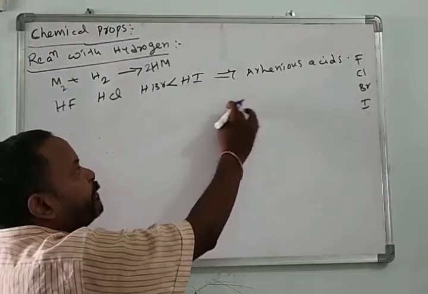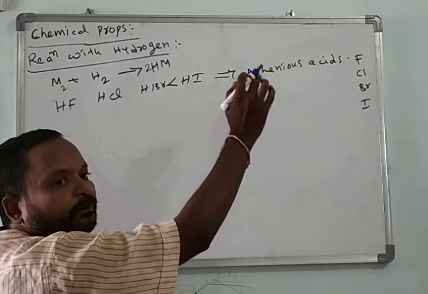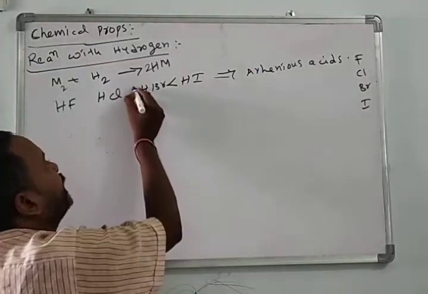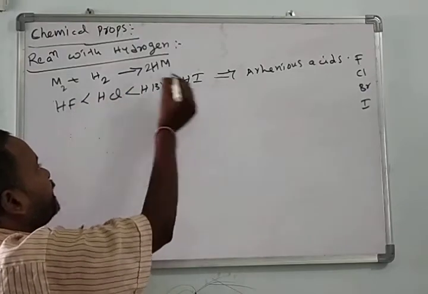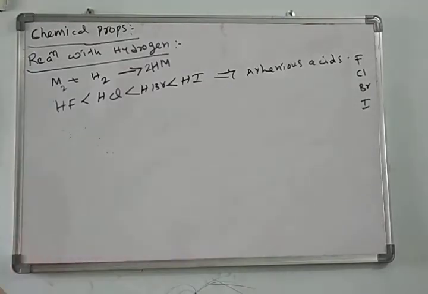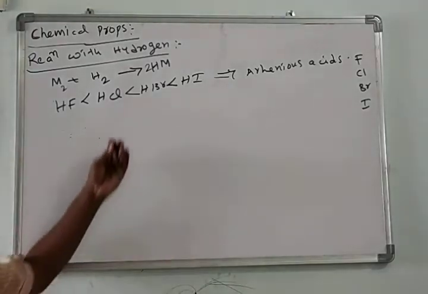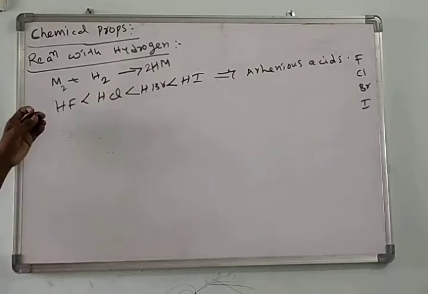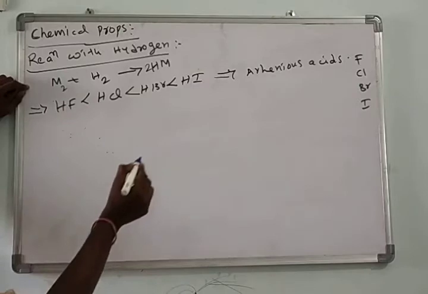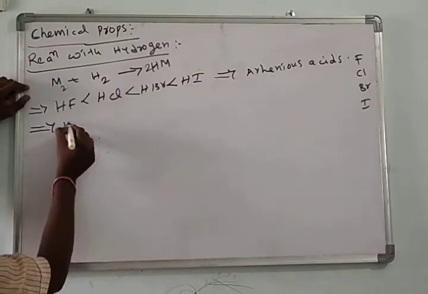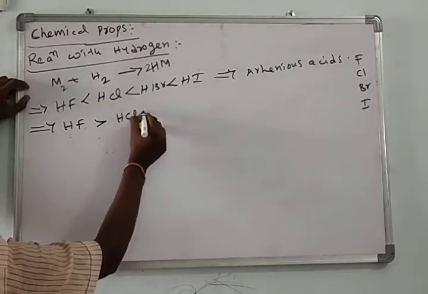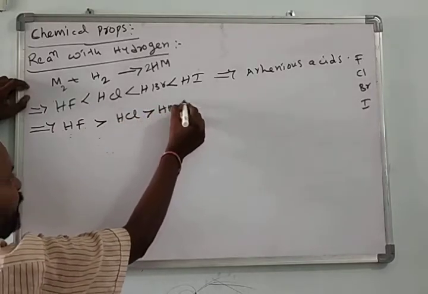So it exhibits more acidic strength. Then HBr, then HCl. So HI is more acidic than HBr, HCl, and HF. It depends only on bond dissociation energy. HF has more bond dissociation energy than HCl, than HBr, than HI.